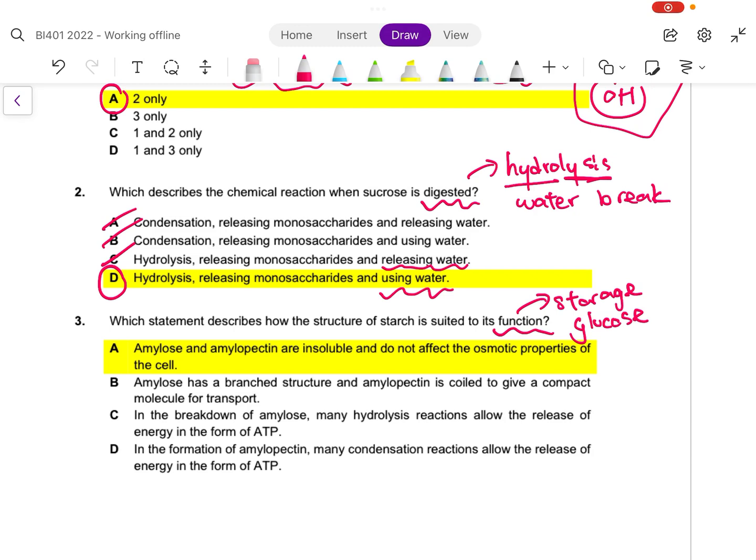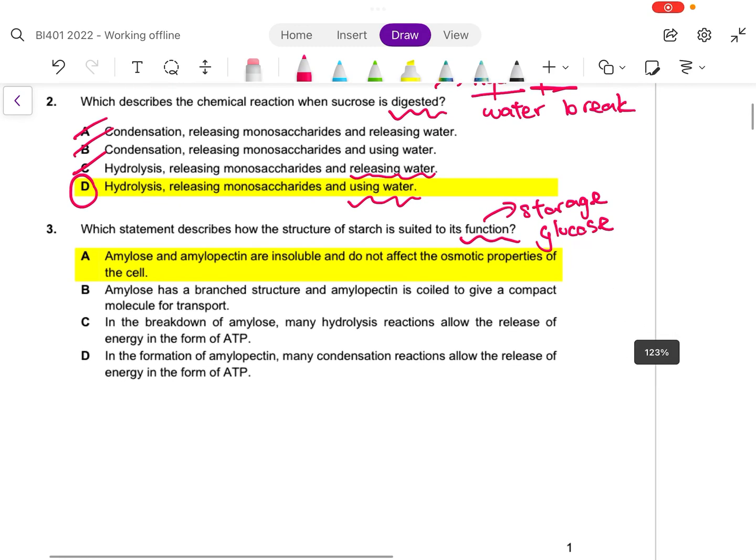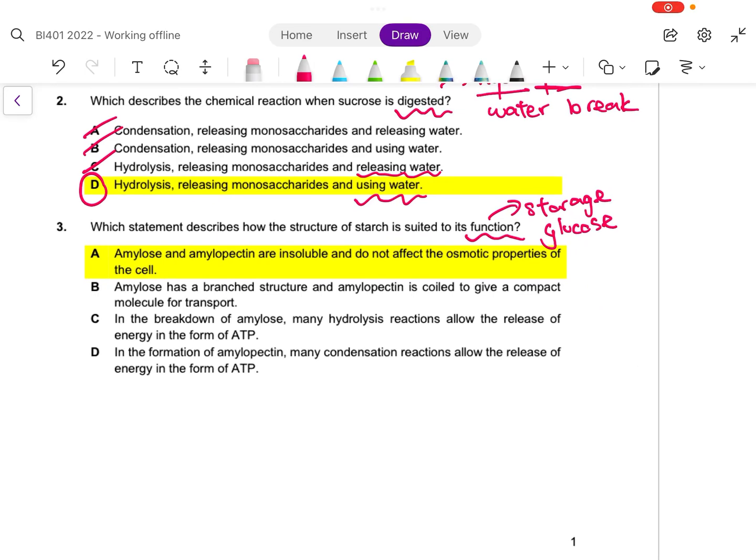A. Amylose and amylopectin are insoluble and do not affect the osmotic properties of the cell. Is this true? This is true. We know that glucose in itself comes with a lot of OH groups. This makes them very soluble in water because all these OH groups like to interact with water, very hydrophilic. But the interesting thing is, when all these glucose condense together to form a polysaccharide, I'll draw a very simplified model. Imagine many glucose coming together.